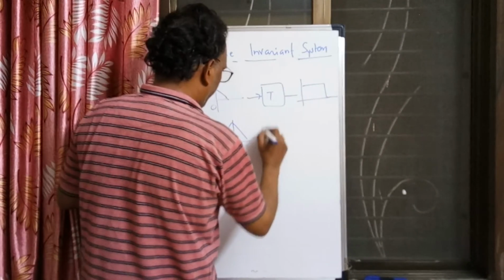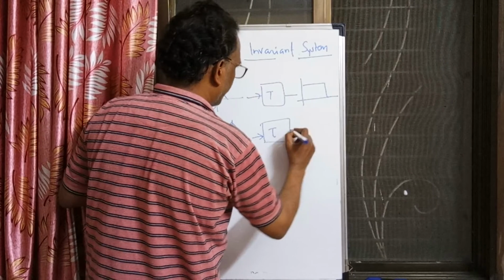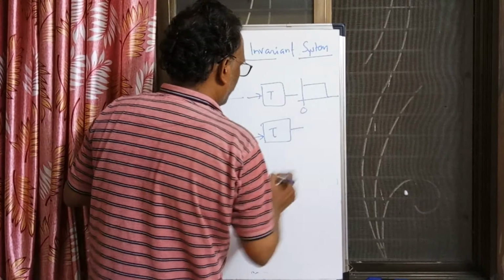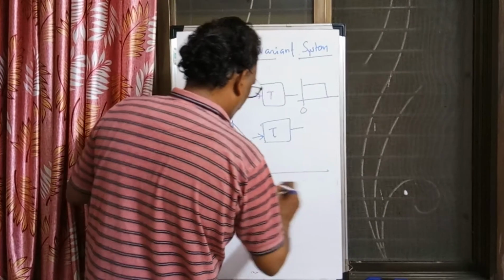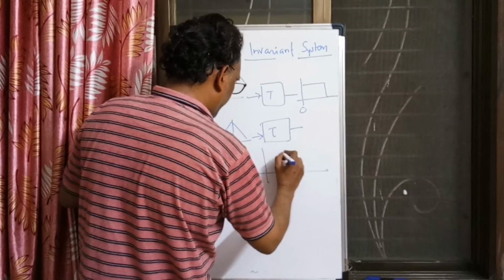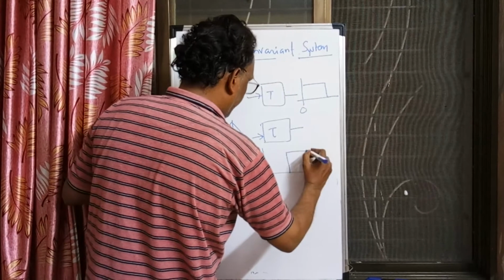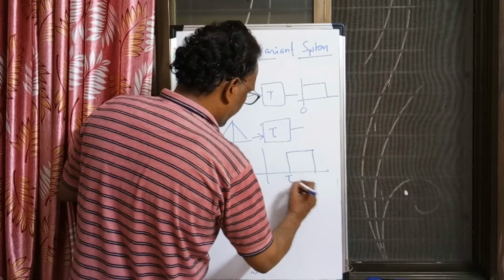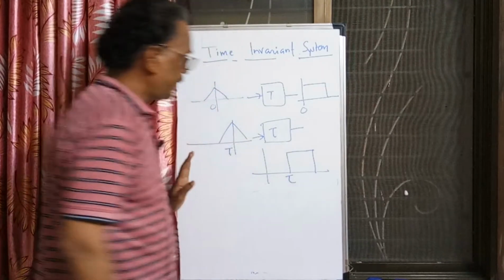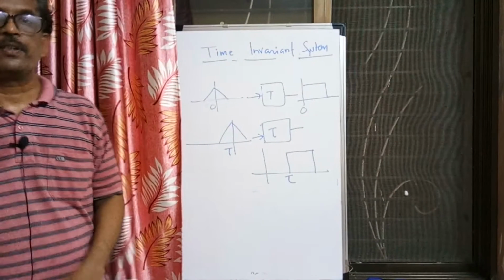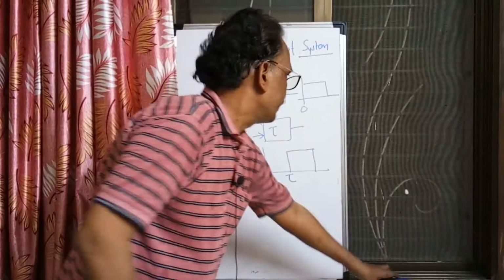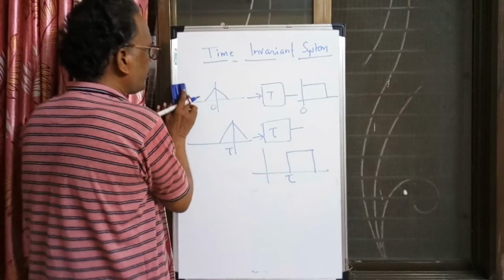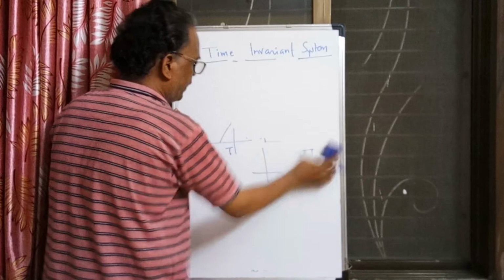So if I pass this triangular signal through the system, it was starting from 0. Now I am getting the same shape; the shape of the output is not changing, it is only shifting by tau. If a shift in the input causes the same shift in the output, then we can say that the system is time invariant.